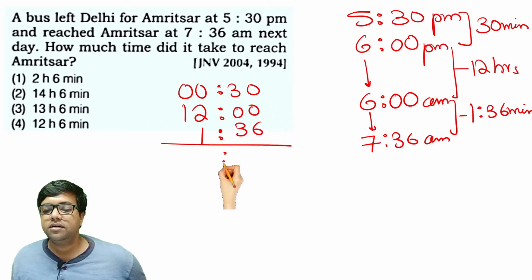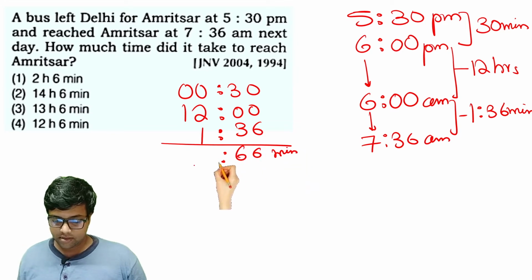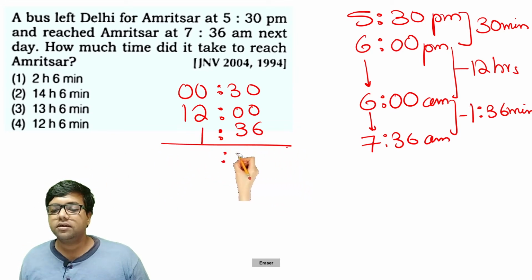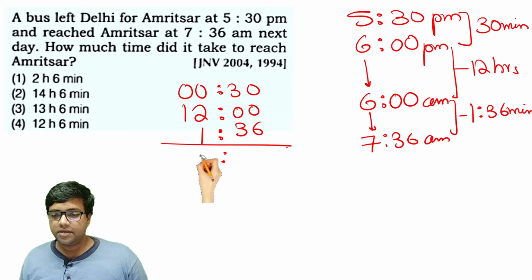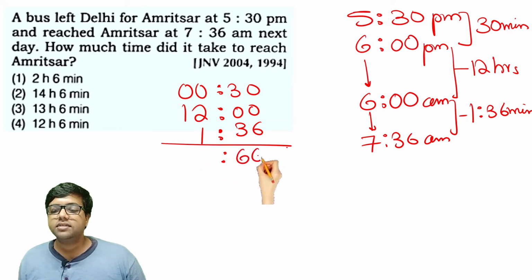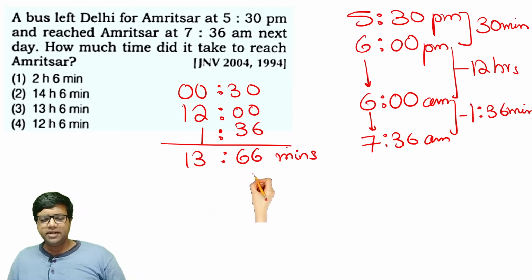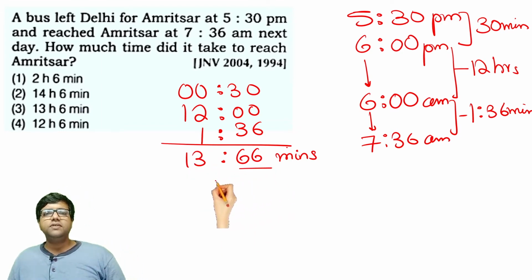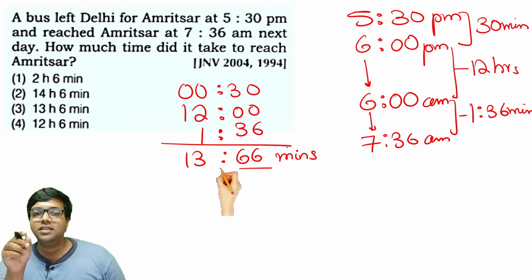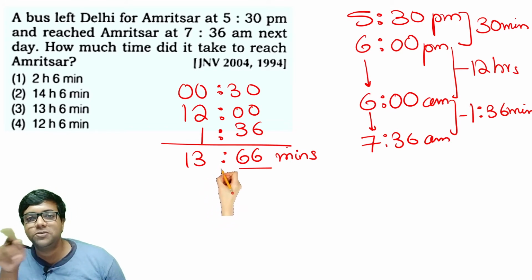So here in the minutes we will get 66 minutes, and in the hours we get 13 hours. But do we ever find 66 minutes anywhere? We don't find 66 minutes. There is only 60 minutes. There are minutes up to 59. The moment it becomes 60, it will show zeros.